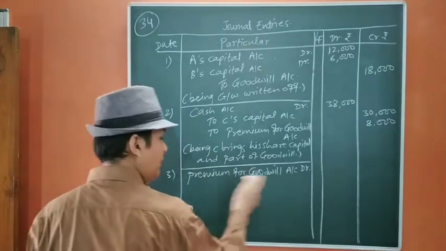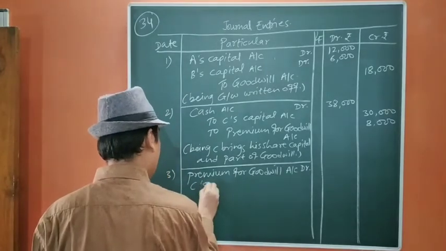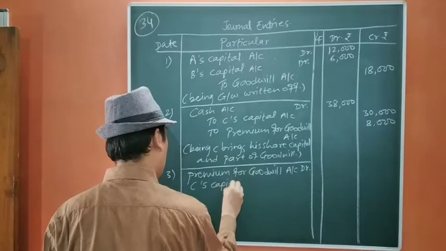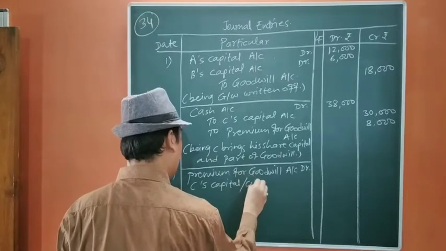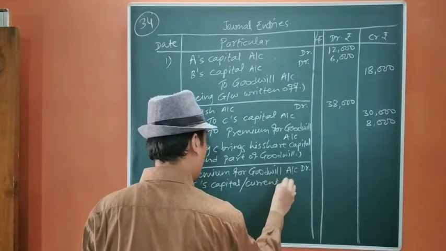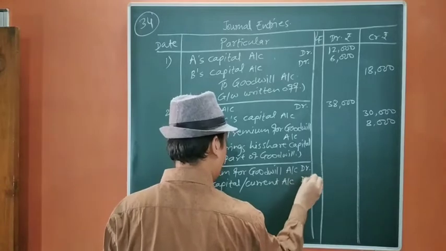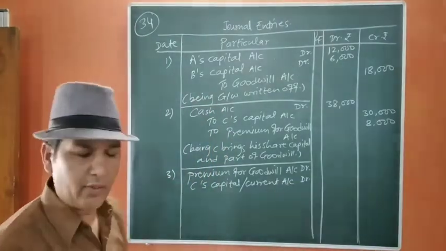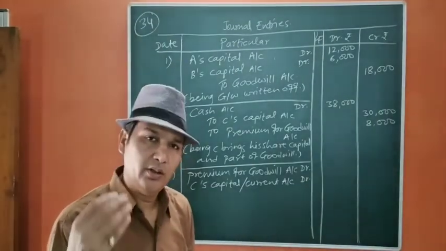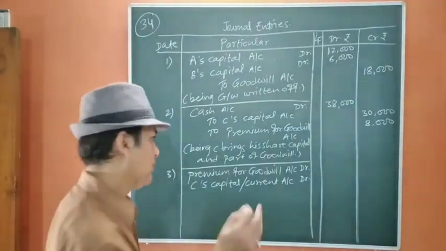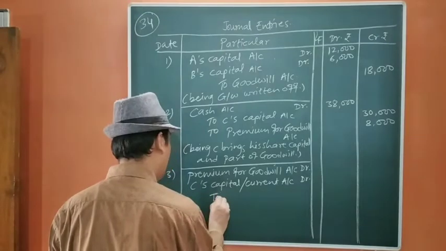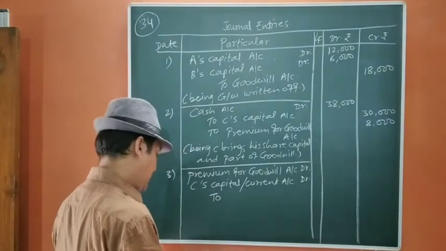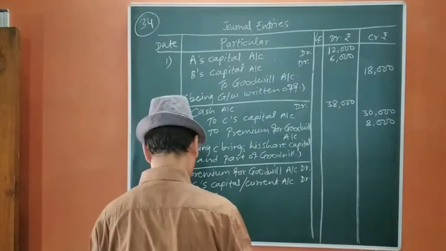Premium for goodwill account debit. C's capital or current account debit. Both the things are right according to the transaction. You can remove from the capital account or you can open a current account for the same amount. It will be distributed between the sacrificing partners, that is in the old ratio itself.